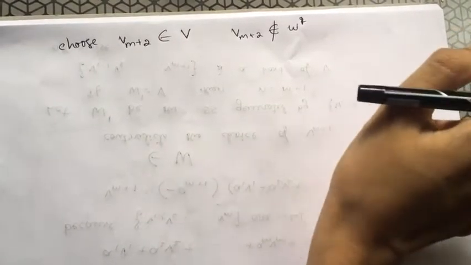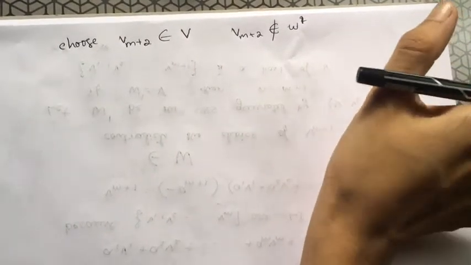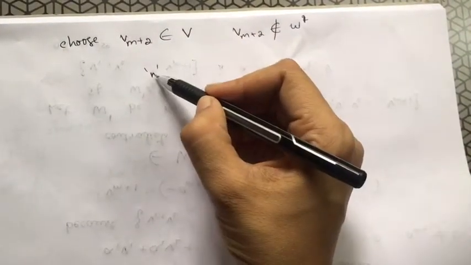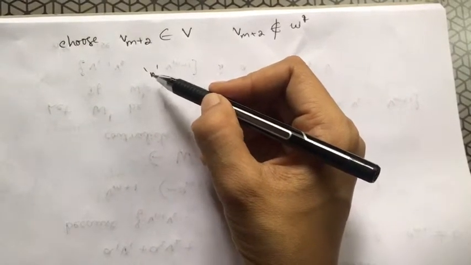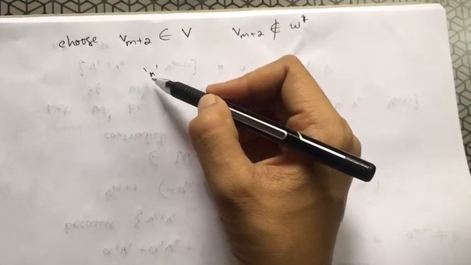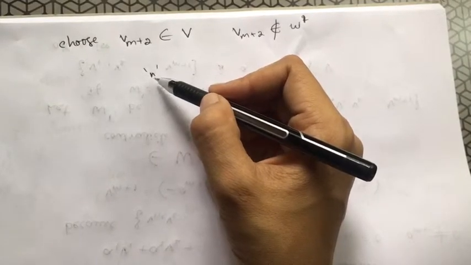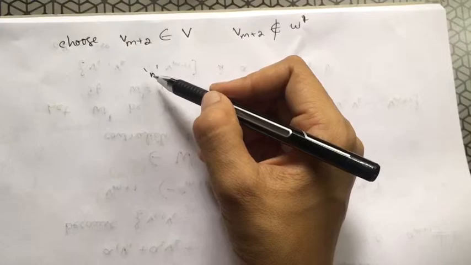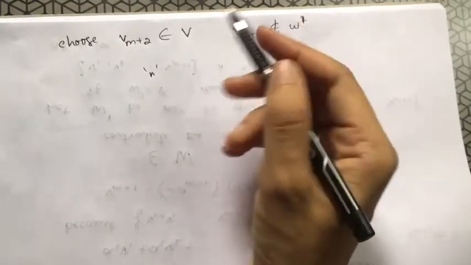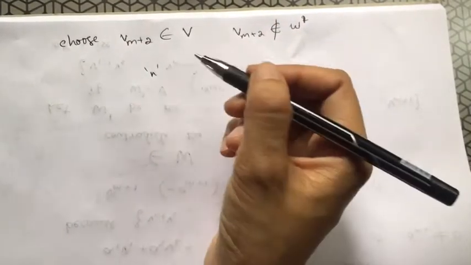Since a linearly independent set can have at most n elements, because I know that the dimension of vector space V is n, so all the bases of V have n elements, right? So a linearly independent set can have at most n elements.